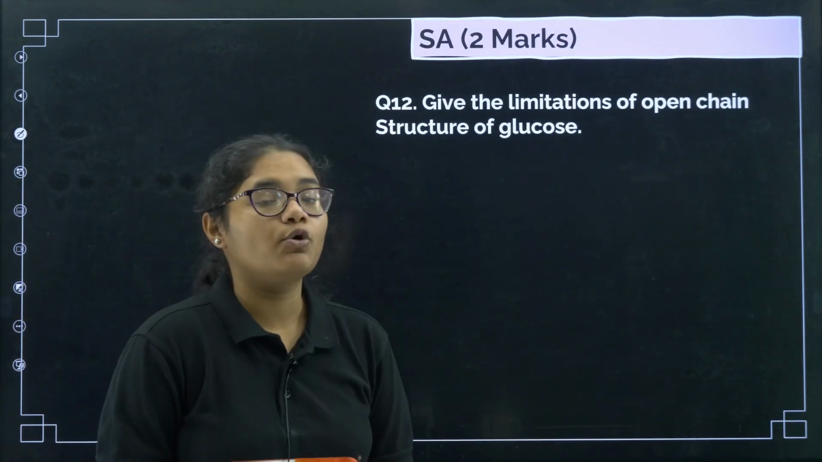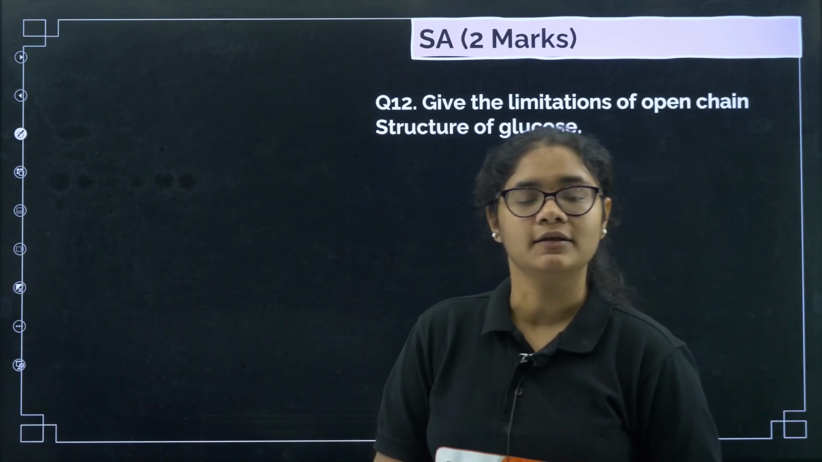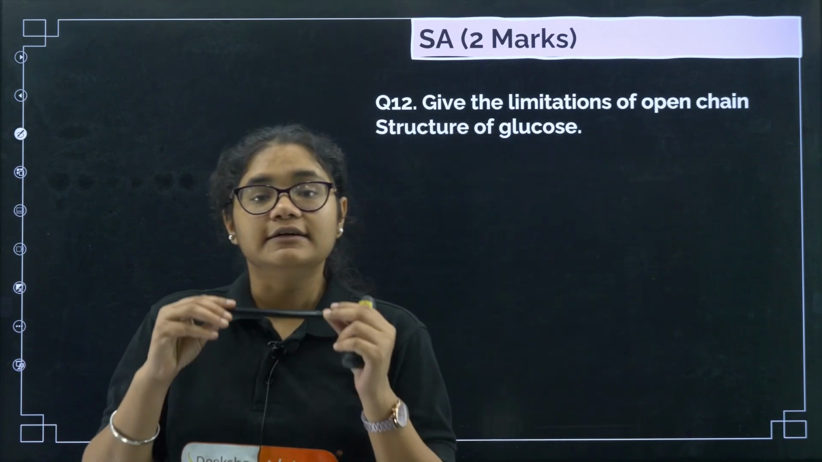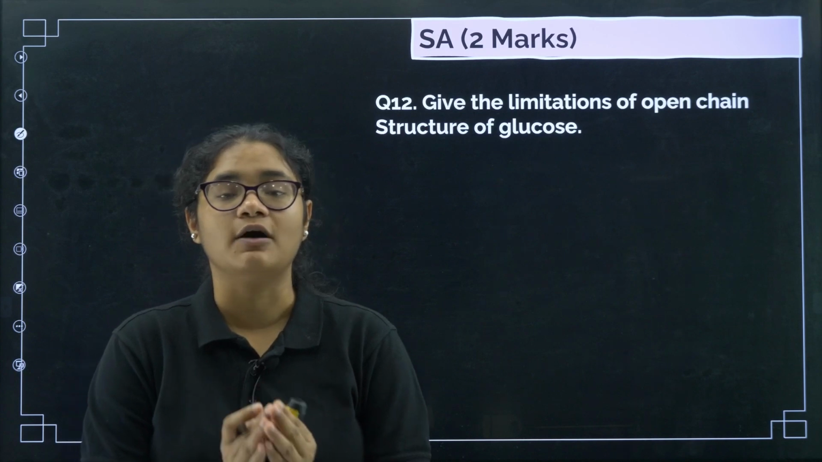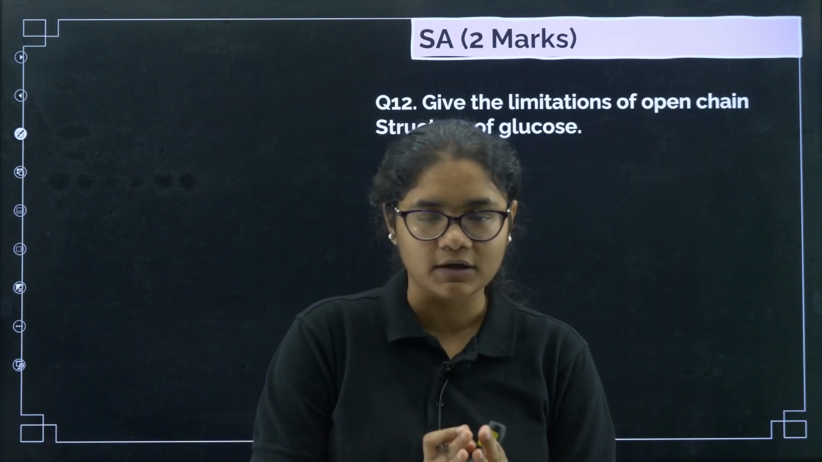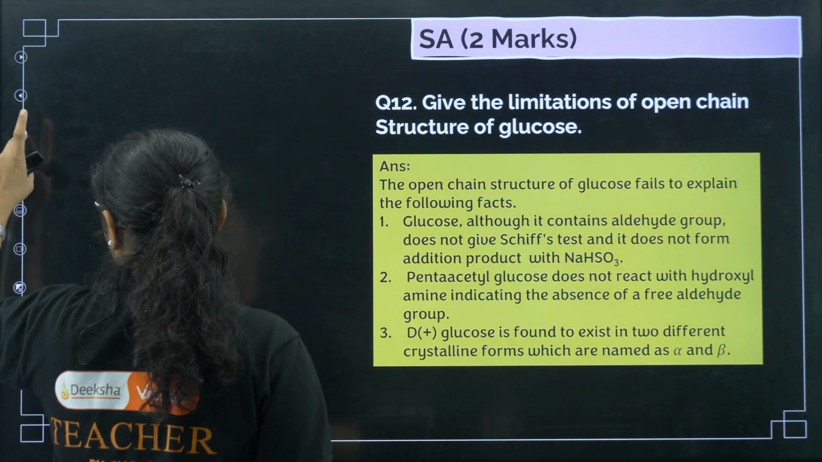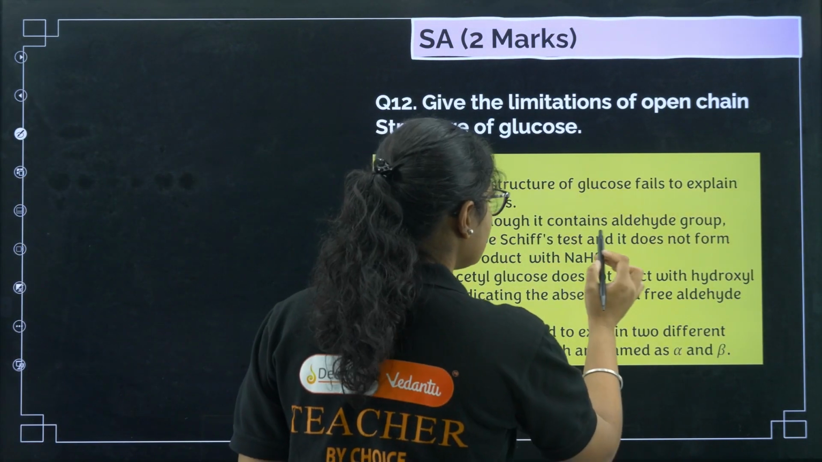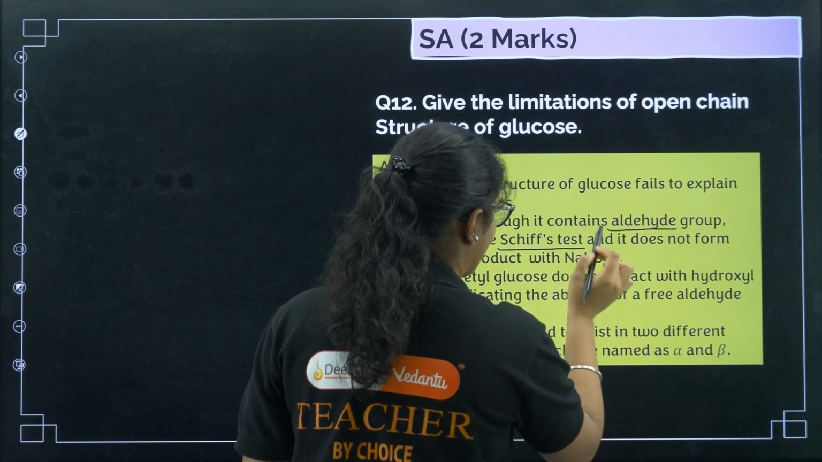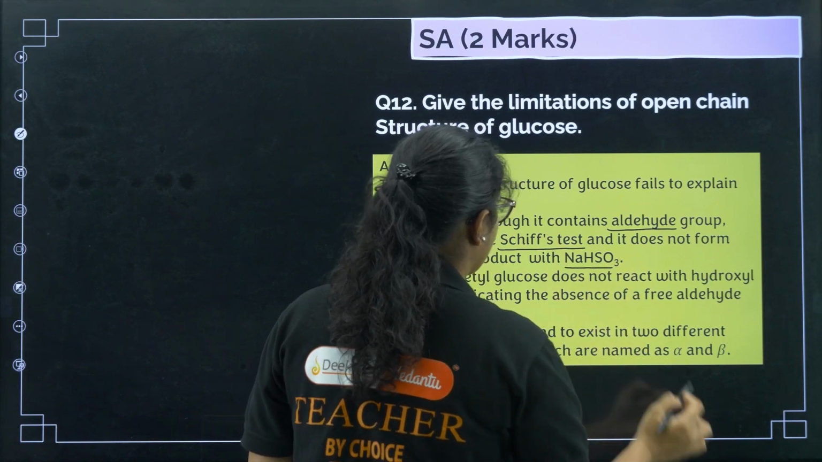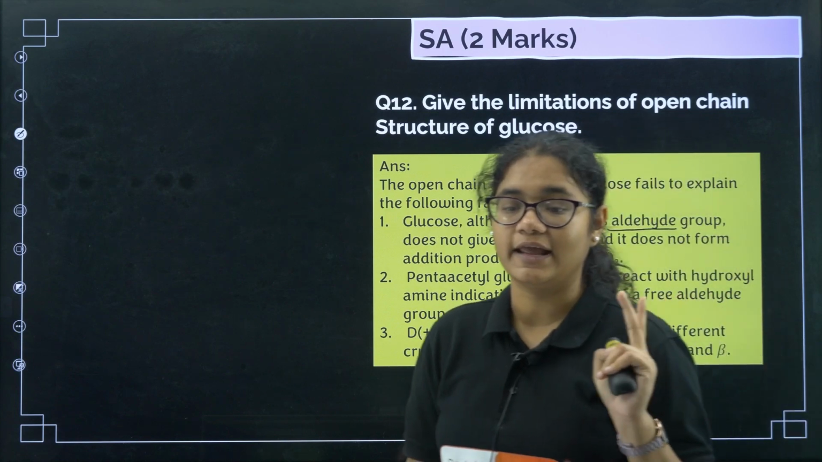Now we will go to question number 12. What are the limitations of the open chain structure of glucose? Glucose can exist in two forms, cyclic form and open chain structure. The discovery of the cyclic structure took place due to some limitations found in the open chain structure. For a 3 marker or 2 marker question, you just need to know 3 limitations. The first one is that glucose, although it contains an aldehyde group, does not react with Schiff's test and does not react with NaHSO3. So the first point: it does not react with Schiff's reagent or NaHSO3.